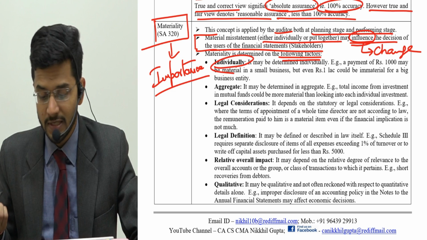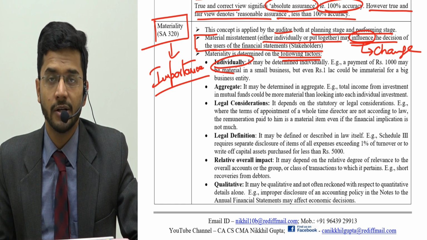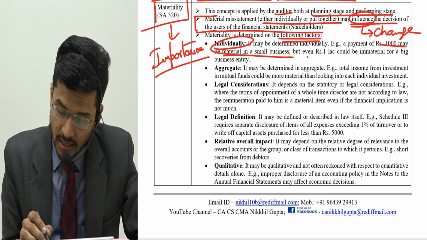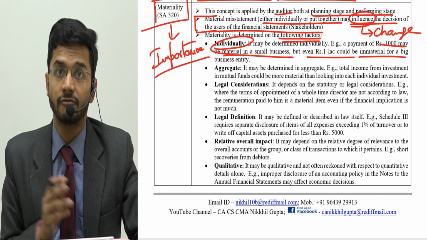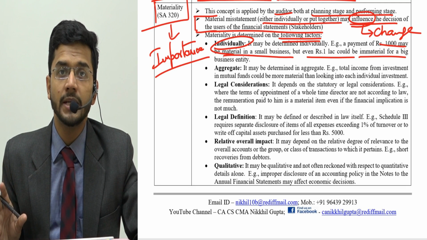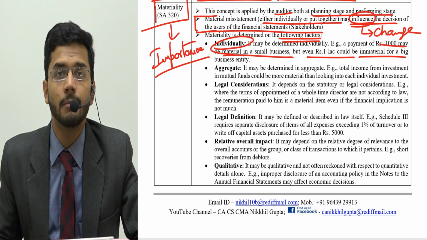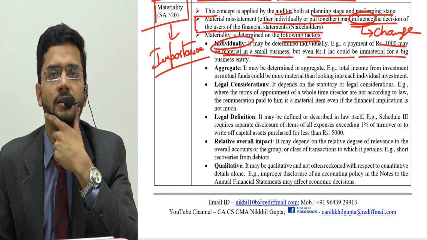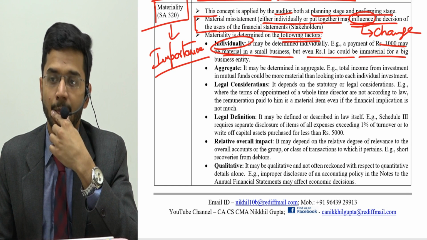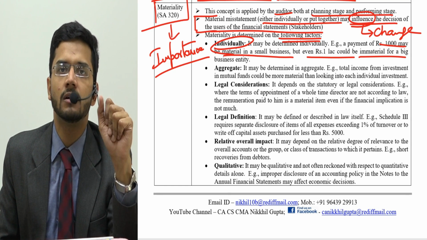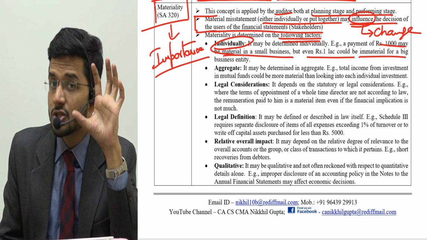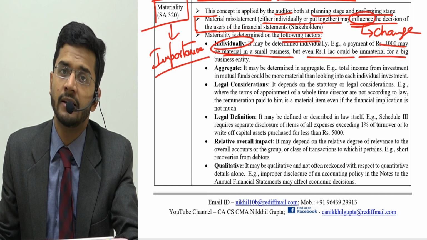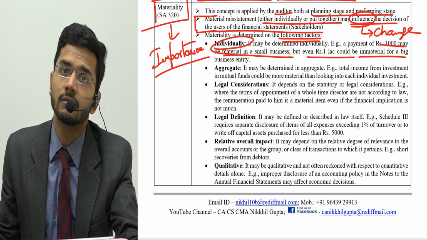Individual: you will see whether individual amounts are material to you or not. So for example, a payment of 1000 rupees may be material in a small business, but even 1 lakh rupees may not be material for a big business. So 1000 rupees for a small business is a big amount, it is a material amount. For a big business, 1 lakh rupees is not a material amount. So if there is a misstatement to the extent of 1 lakh rupees in a big business, the auditor might choose to ignore this qualification. However, in a small business, the auditor will give this qualification even if a 1000 rupees error is there. What to talk about a 1 lakh rupees error?